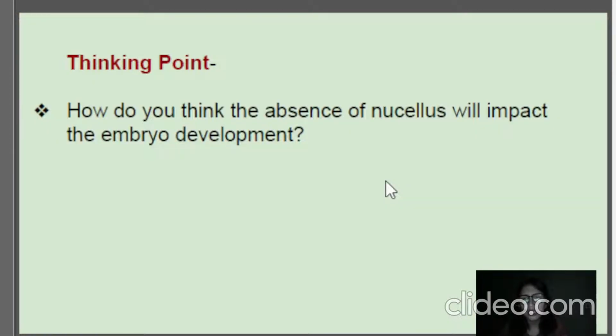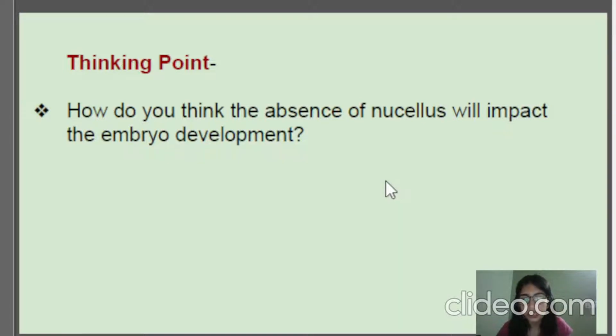Now you will be thinking: how do you think the absence of nucellus will impact embryo development? If the nucellus, the nutritious part of the ovule, is absent, then how will it impact the embryo? You will be giving your answers in the chat box. I will be giving you a few seconds for that. Yes, the light has come again. So I will be guiding you with that.